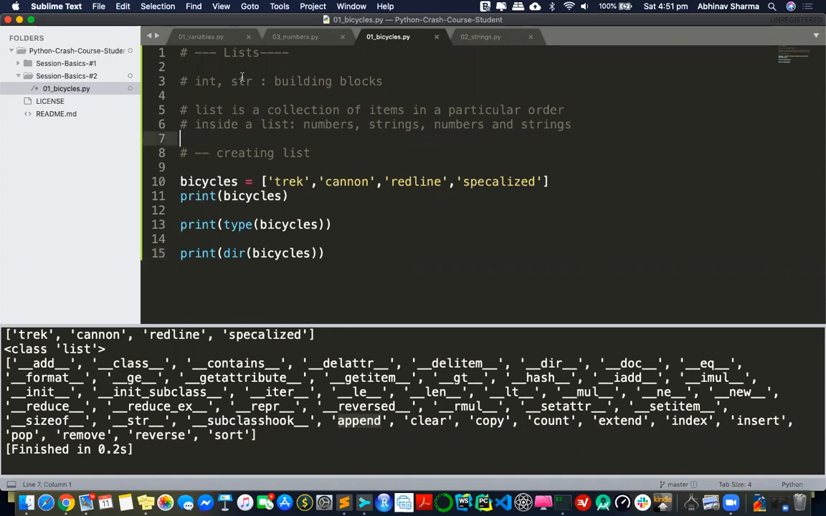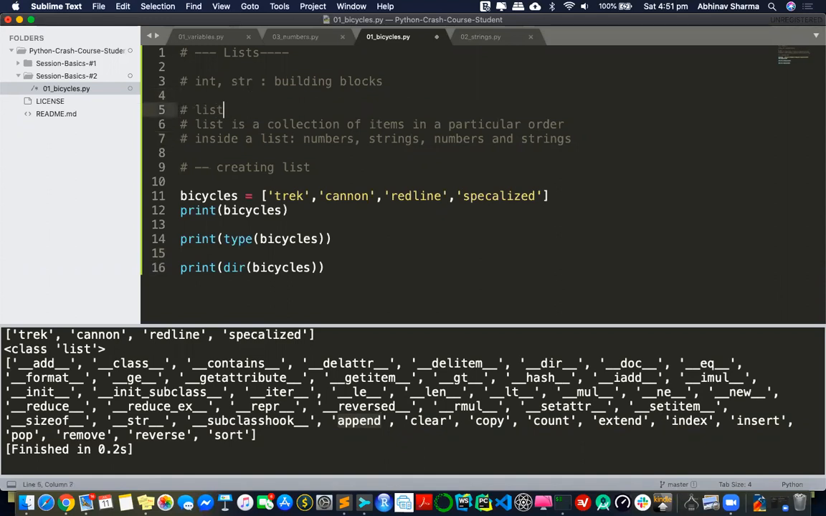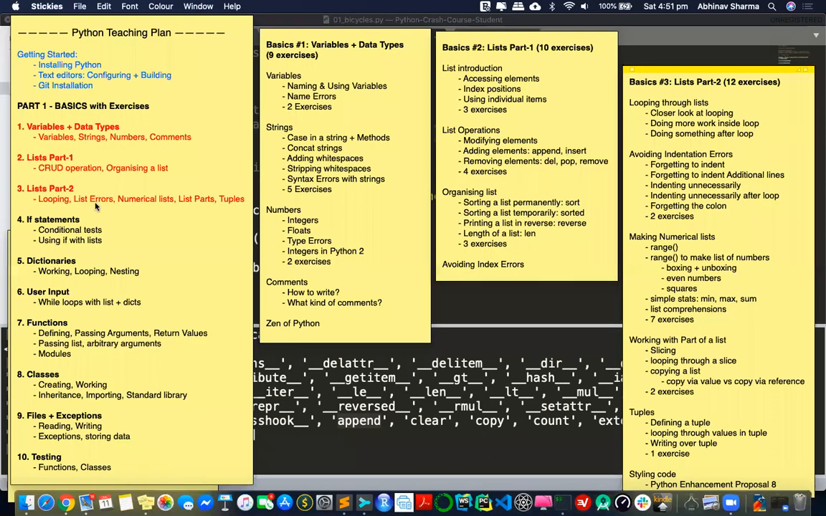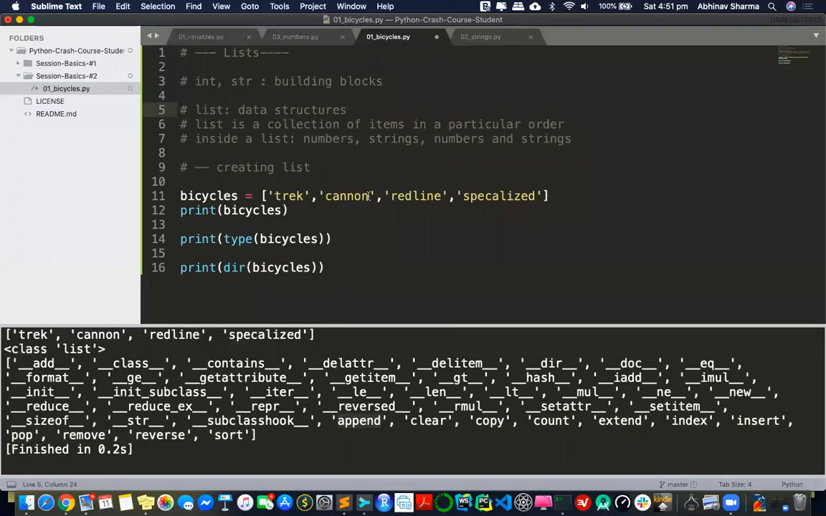And you can imagine this list is a data structure. You know about data structures? In any language, if you have worked on C or C++, there will always be some kind of data structures. List is one of the data structures that we'll first work on. Then we'll go on to other types of data structures, including dictionaries. That's also a data structure. A data structure is just a way to store data inside a programming language.